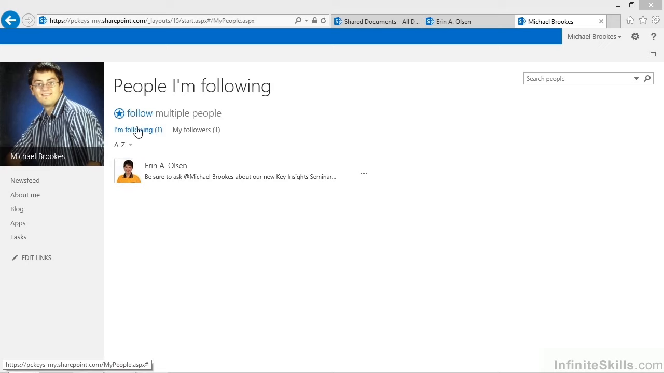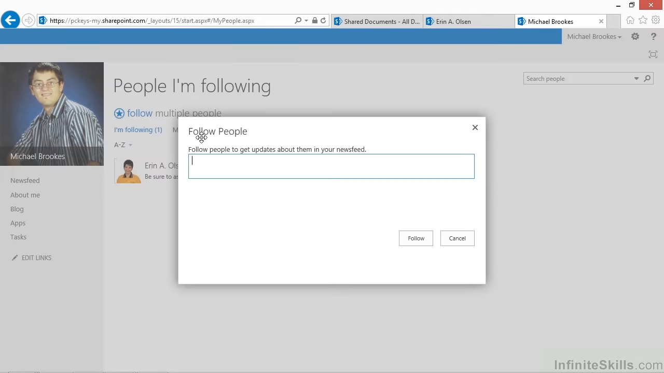But I promised you that this would be a fast, easy way to follow multiple people. In order to do that, we need to use the link that's at the top of the screen. It says Follow Multiple People, and if you give it a click or a tap, it opens a very simple window. It says Follow People, and all you have to do is start typing in names of people you know.